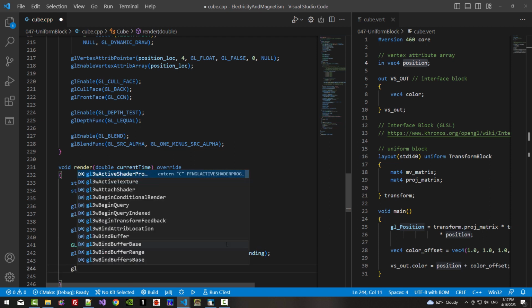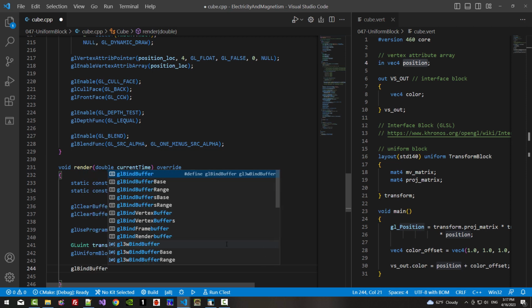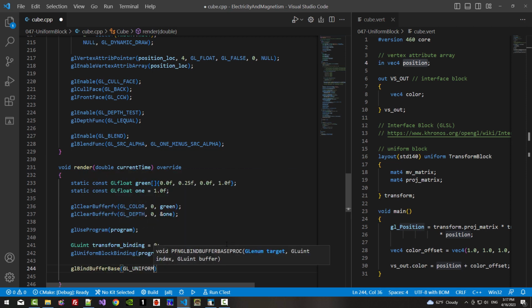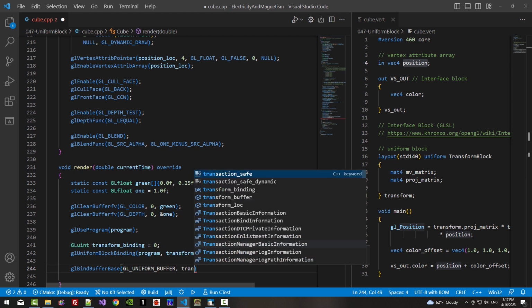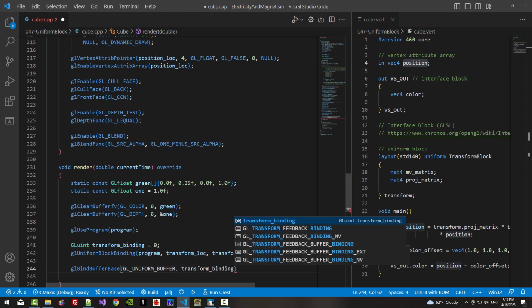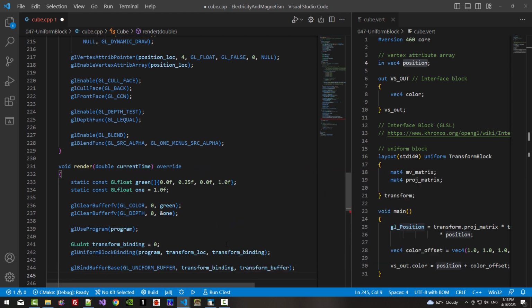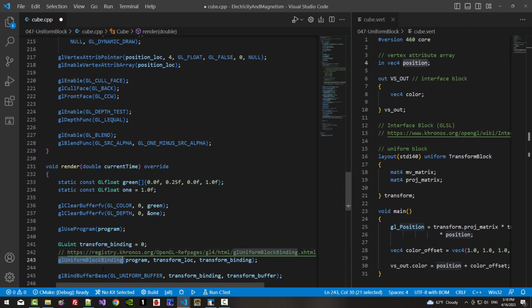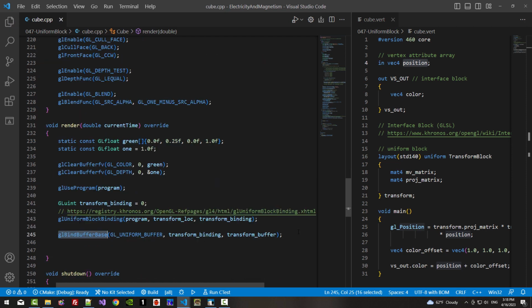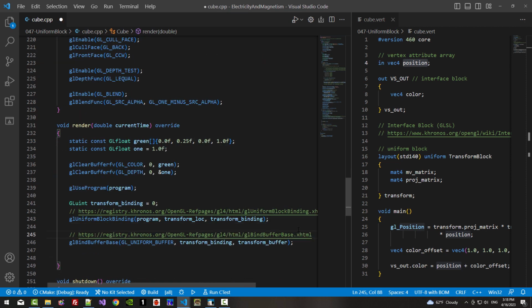Then glBindBufferBase, GL_UNIFORM_BUFFER, transform binding, transform buffer. About glUniformBlockBinding, please refer to this document. About glBindBufferBase, refer to this document.